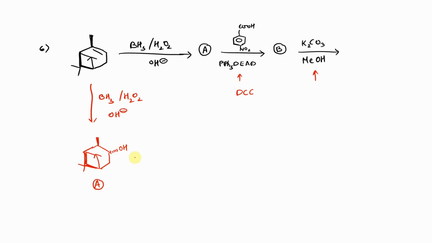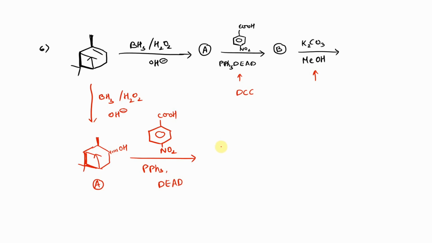Now we have to treat our product A with 4-nitrobenzoic acid. When you treat an alcohol with 4-nitrobenzoic acid, we usually obtain an ester. Since we are using PPh3 and DEAD as side reagents, the stereochemistry of the ester being formed will be different.